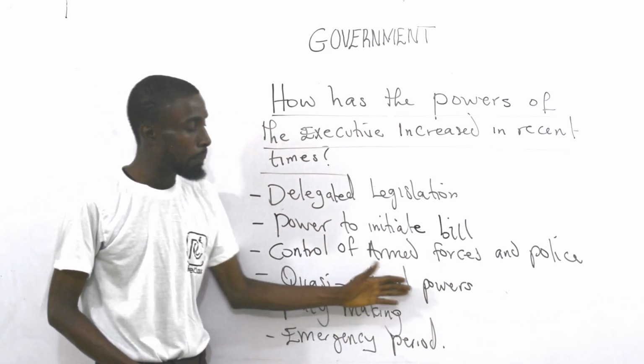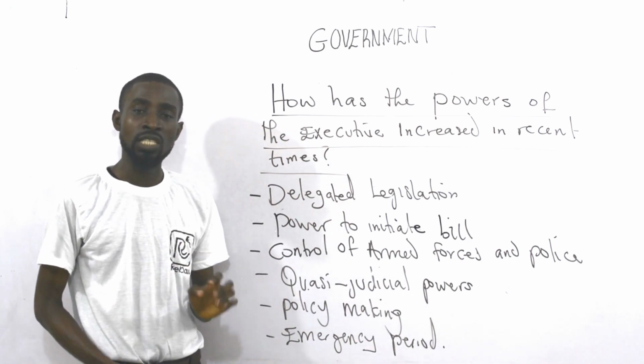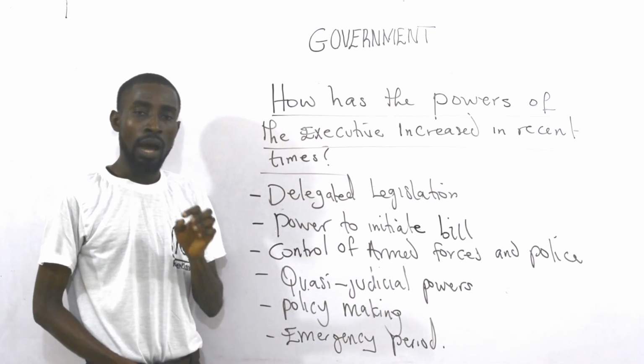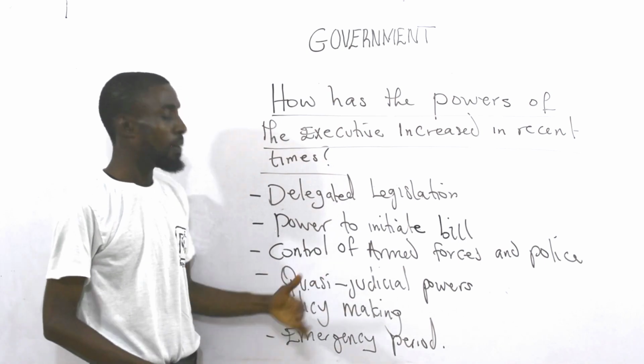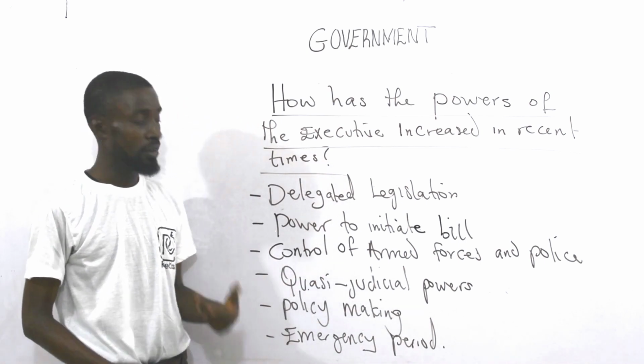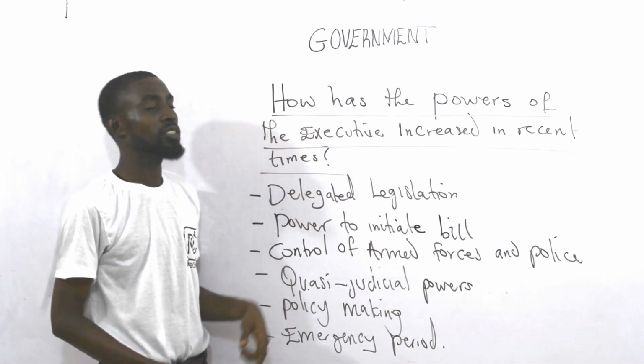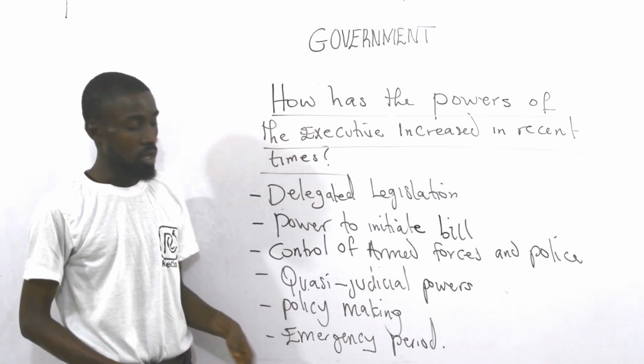Now, these quasi-judicial powers are referred to as prerogative of mercy. And prerogative of mercy is the power of the president to pardon a convicted criminal. And this has made the power of the executive organ increase in recent times.